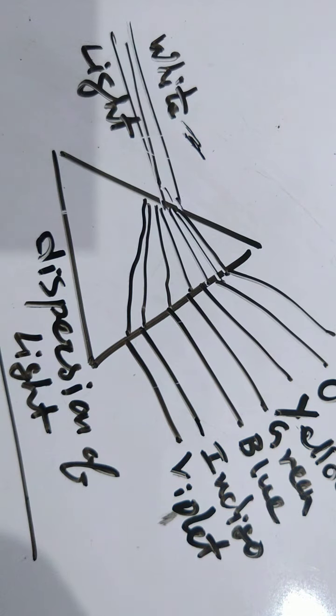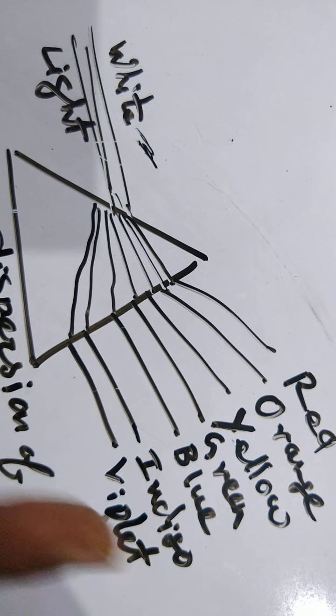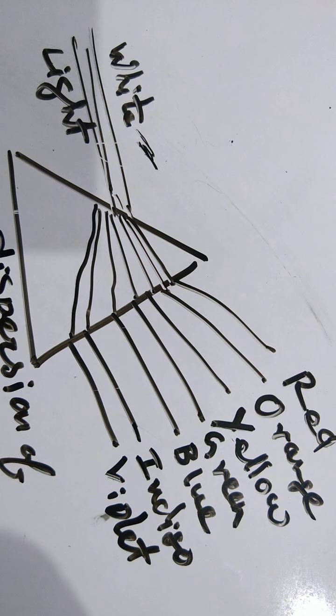Now I think you have got the whole idea of dispersion of light, and of the constituent colors of white light, that means the constituent colors of sunlight.